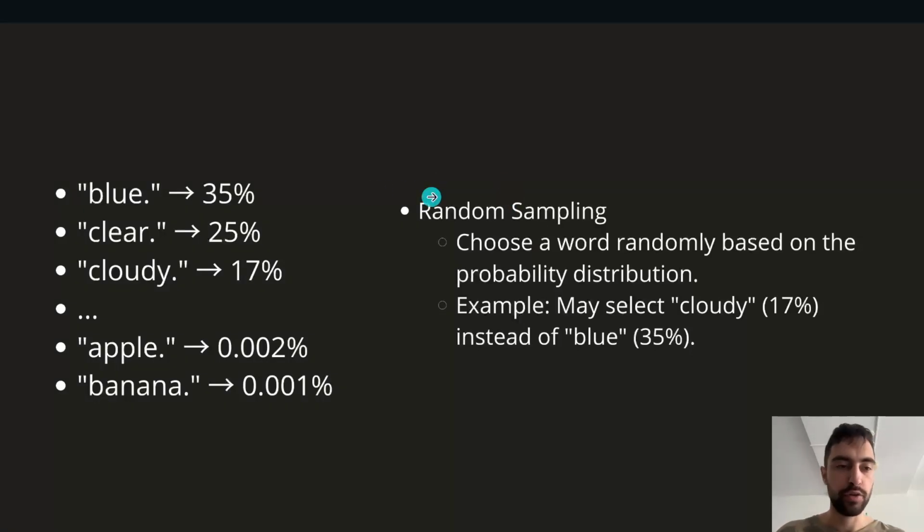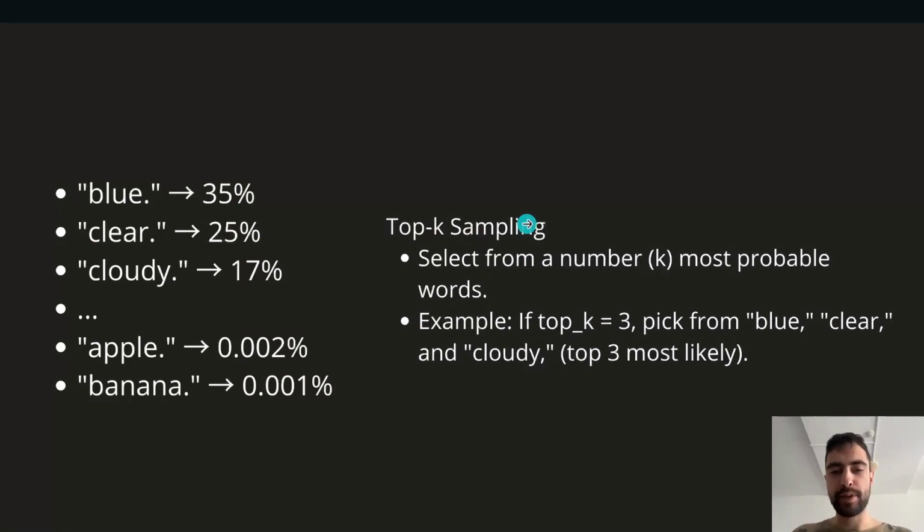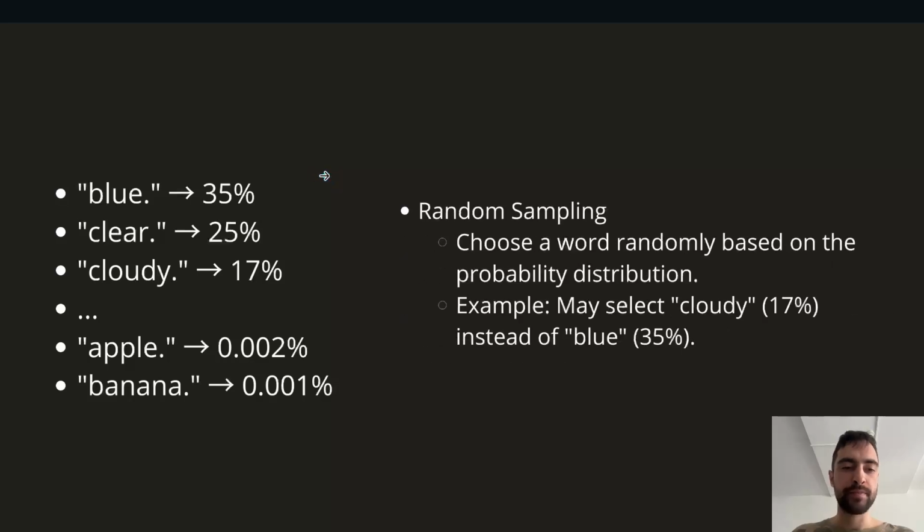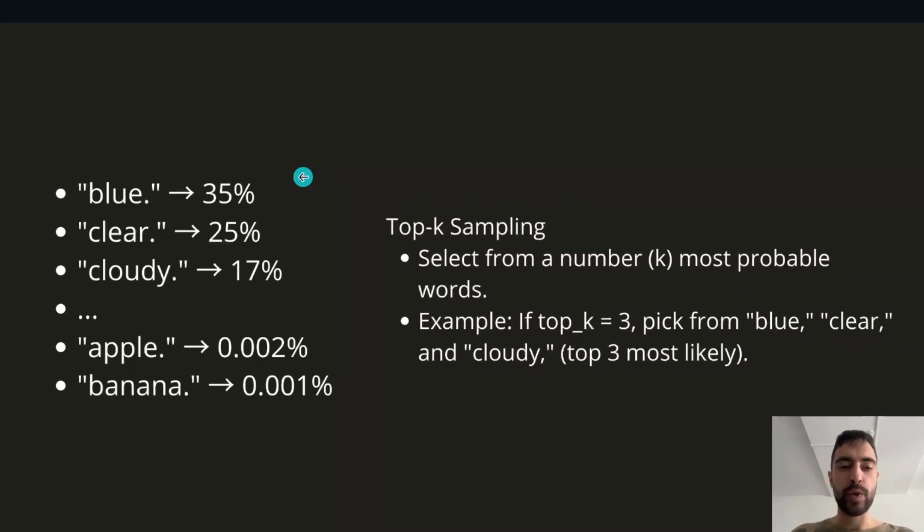Random sampling. So we choose any word based on the probability assigned to it. So the word blue gets chosen 35% of the time, clear 25, etc. Top k sampling. We have a number k, for example 3, which means we choose from the 3 most likely words. And the way we choose from them can now also be random sampling or any other way to choose between these probabilities.